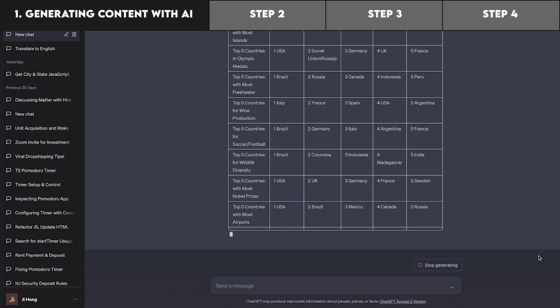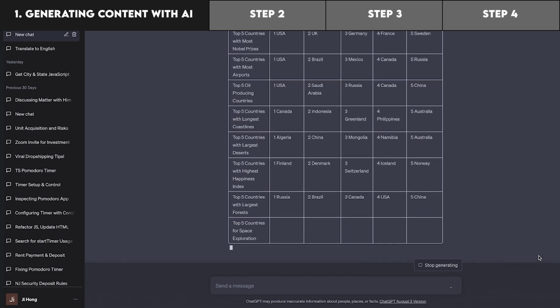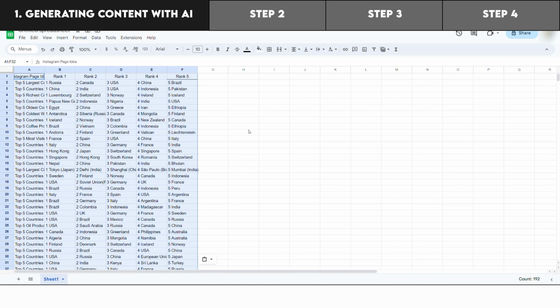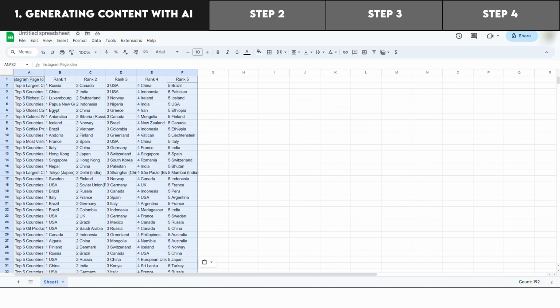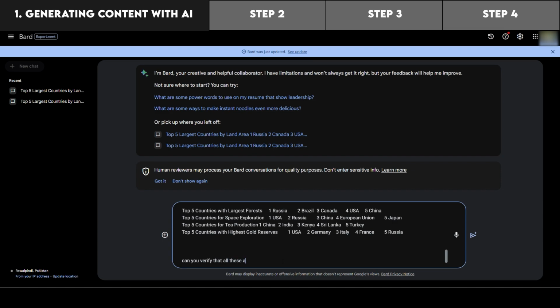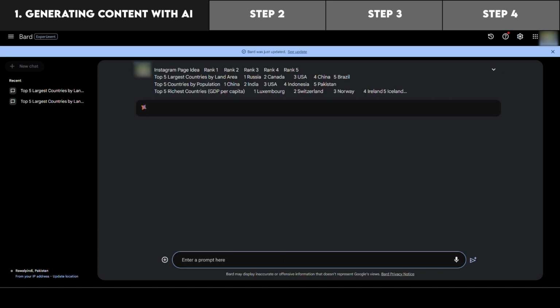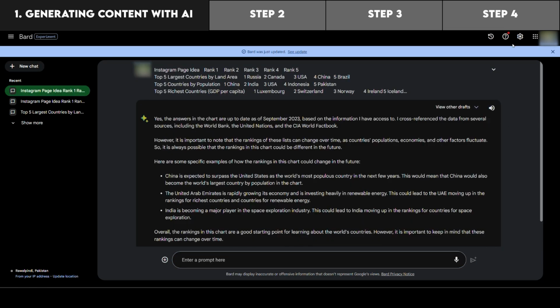Number 2, after ChatGPT generates the content in the chart form, copy and paste this into an Excel sheet and download as a .csv file. You will also take this to Bard and ask it to fact check this, as ChatGPT doesn't have the latest information. Bard is by Google and utilizes the internet to verify information.